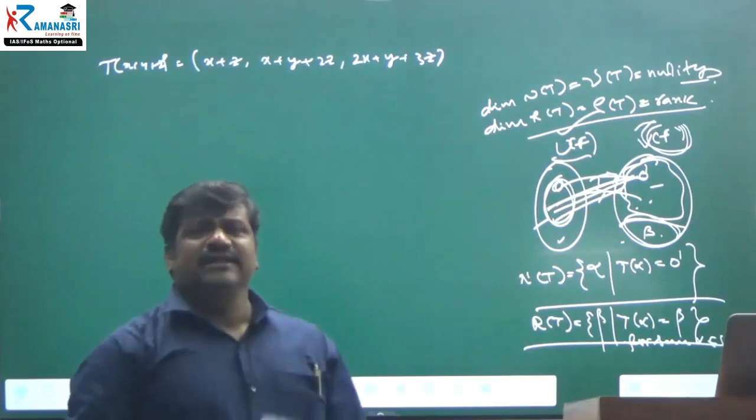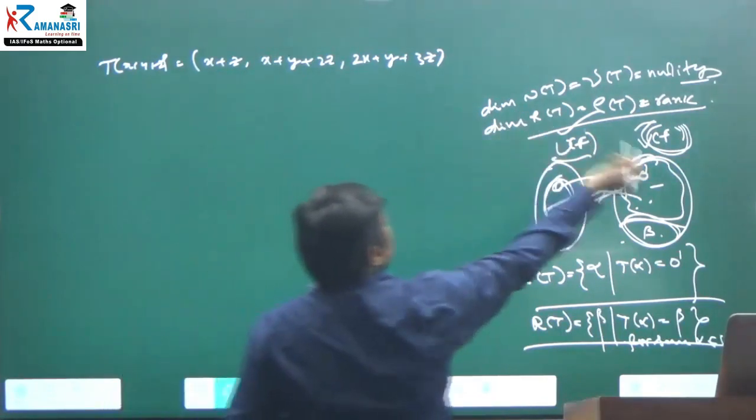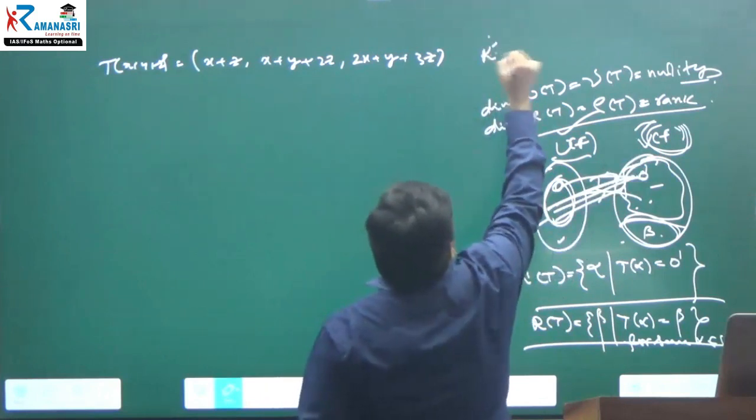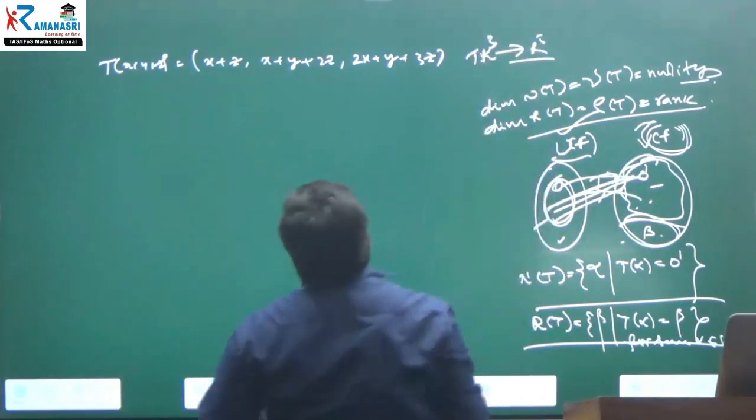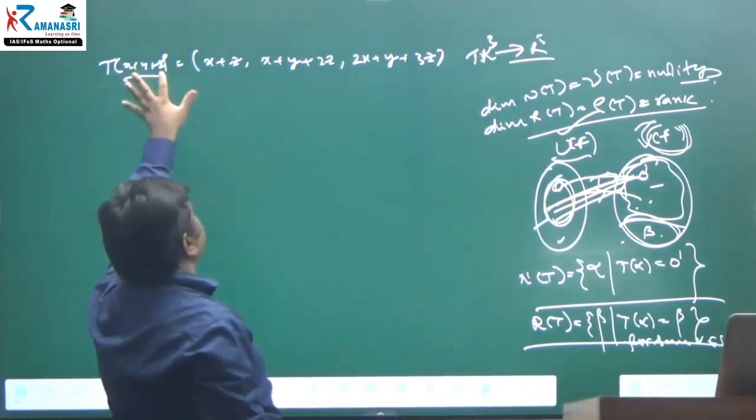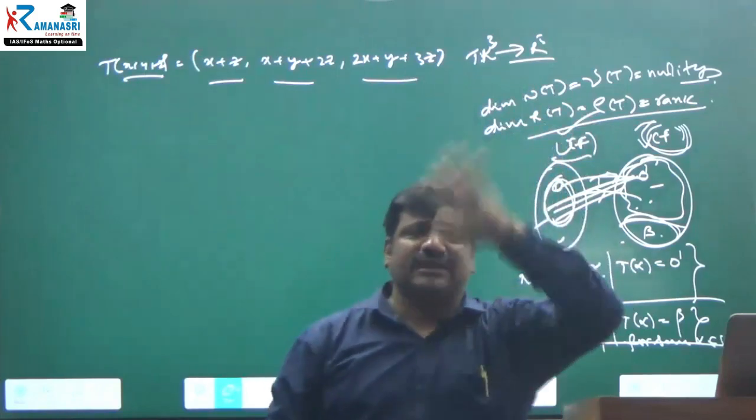Okay, in this question, they have given that FDVS to FDVS, R cube to R cube. They have given the transformation, and one vector, a 3 tuple, is mapping to another 3 tuple. They have mentioned the transformation.